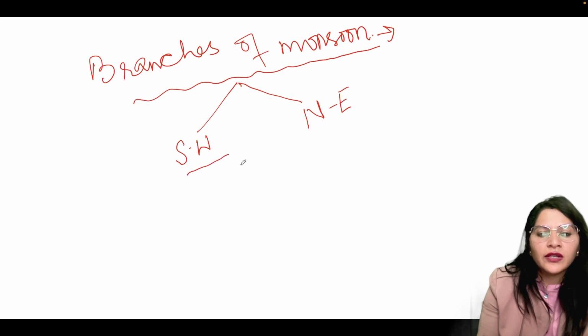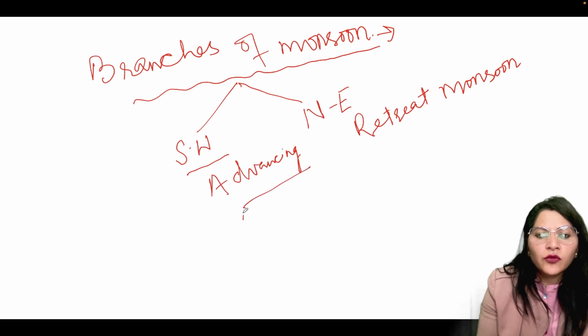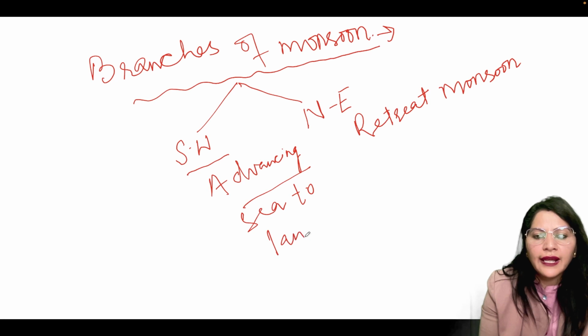These are the two. This is called advancing monsoon and this is called retreat monsoon. Advancing monsoons go from sea to land, and retreat monsoon goes from land to sea.